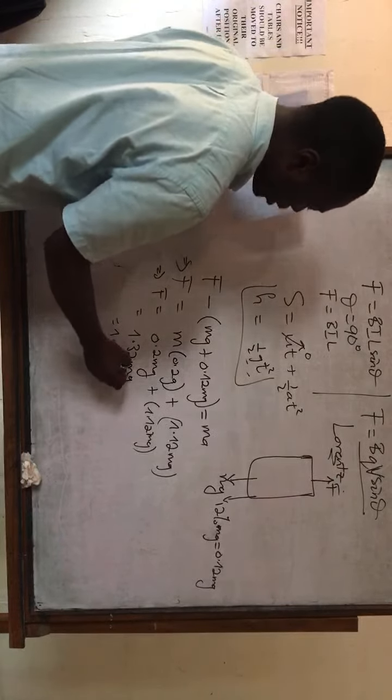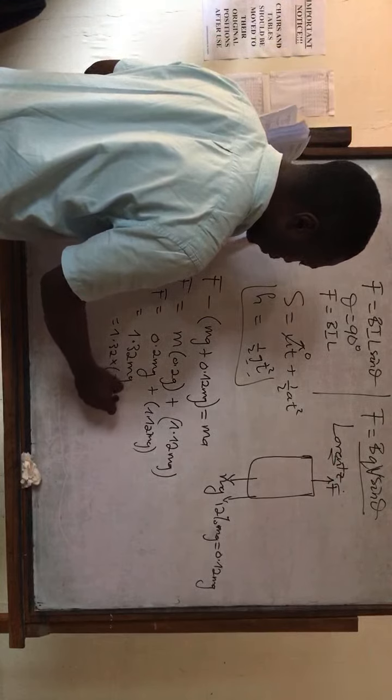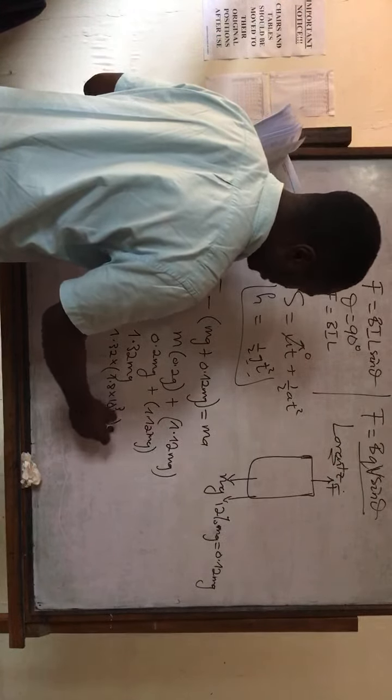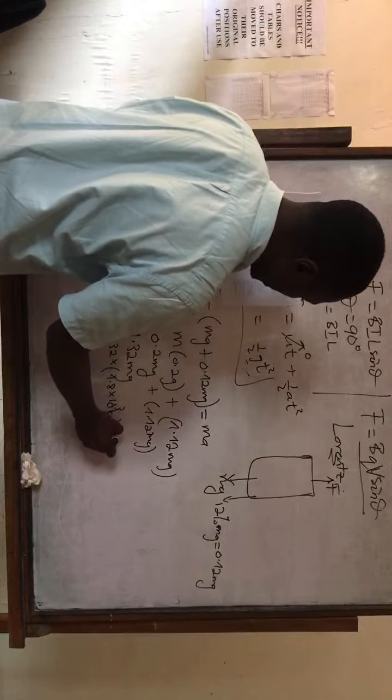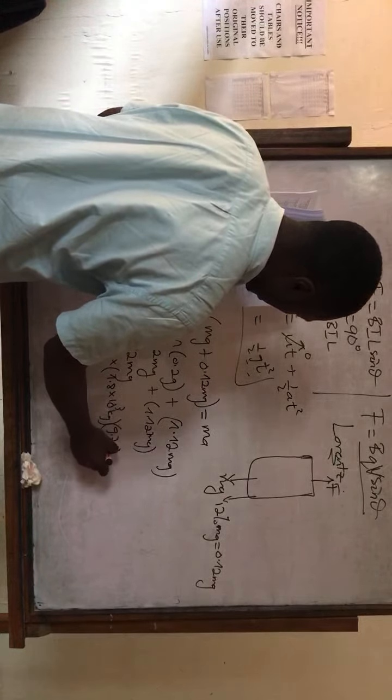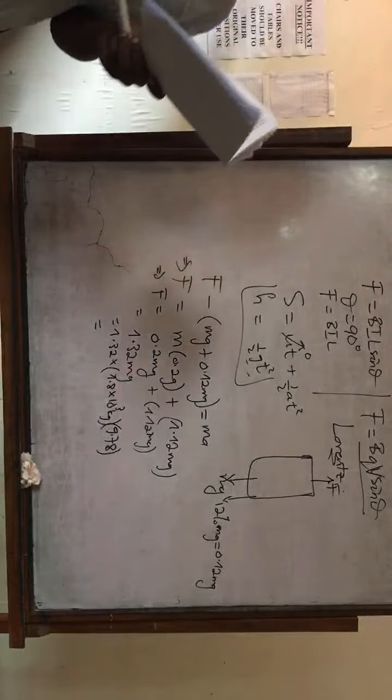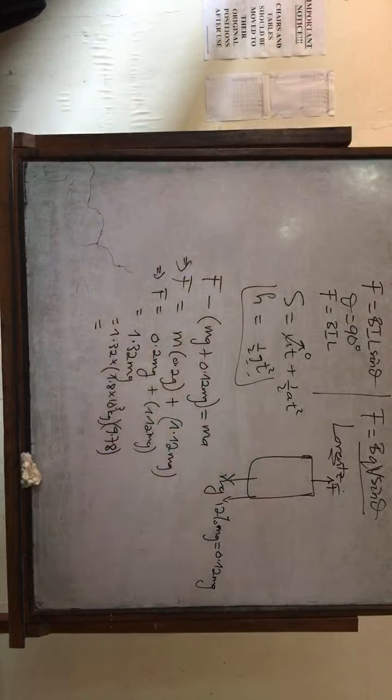Now what's the mass? The mass is 1.8 tons, so 1.8 times 10 to the 3 kilograms, times the acceleration due to gravity, which is 9.78 in this question. So please look at the question well before you do anything. Tons is equivalent to kilograms: 1 ton is 1,000 kilograms. That's why I'm writing 1.8 times 10 to the 3 kilograms.